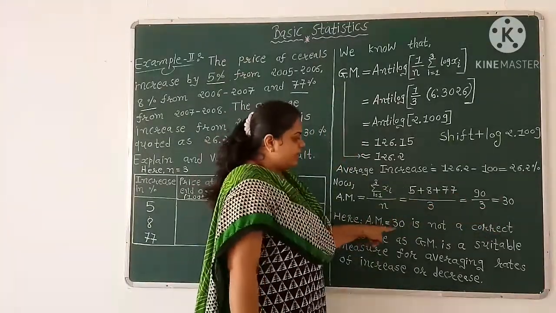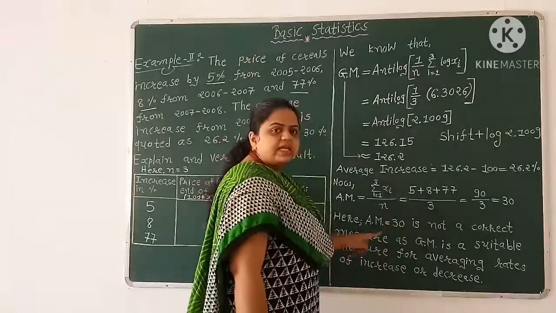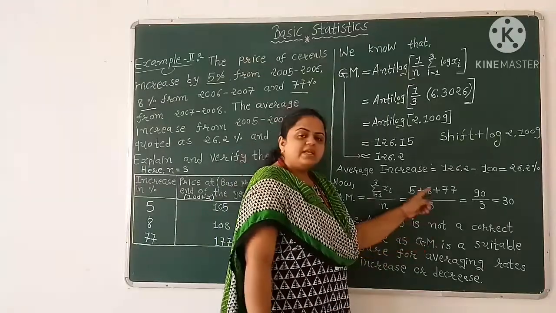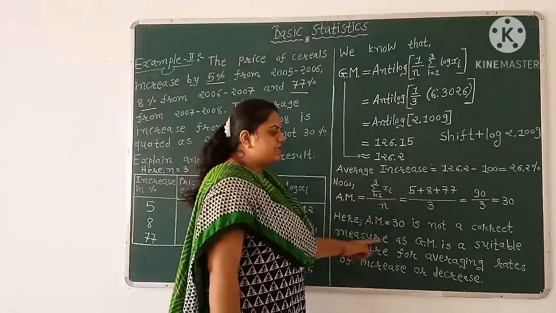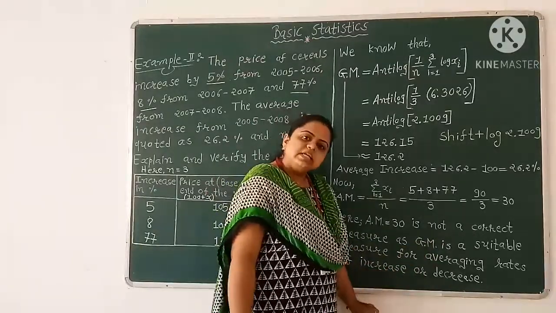Here AM equal to 30 is not a correct measure, as geometric mean is a suitable measure for average rates of increase or decrease.